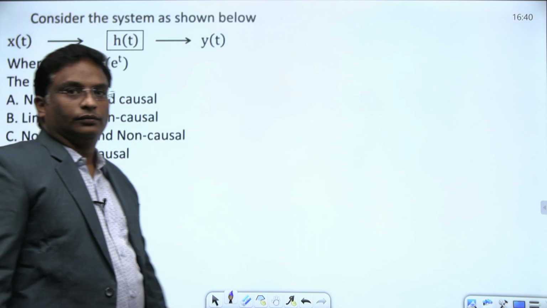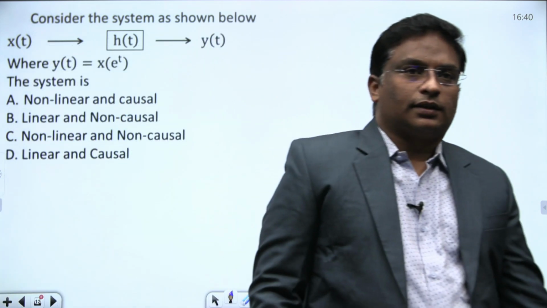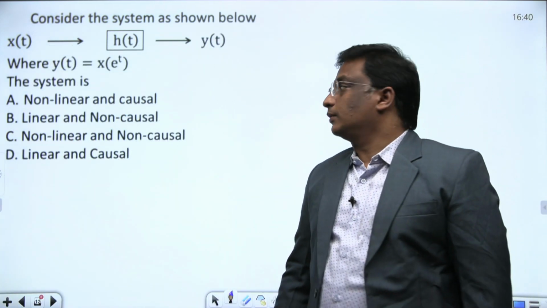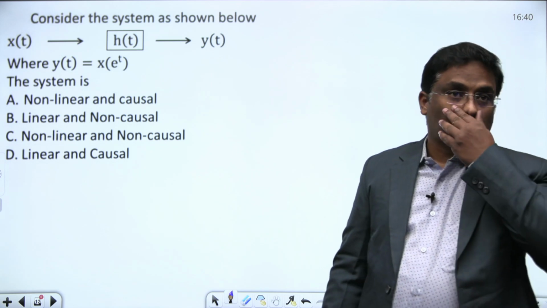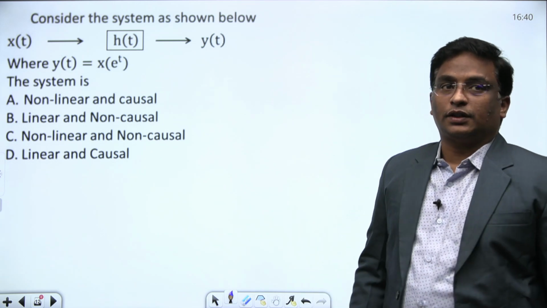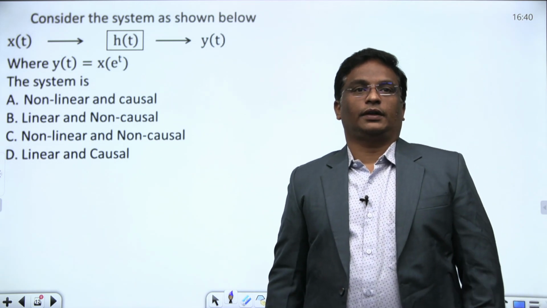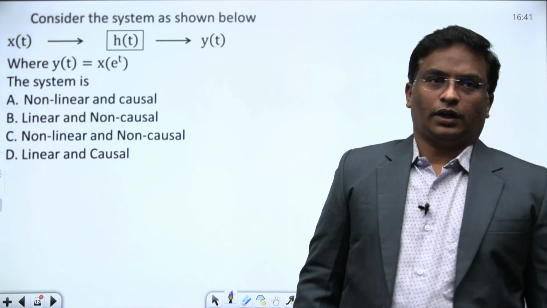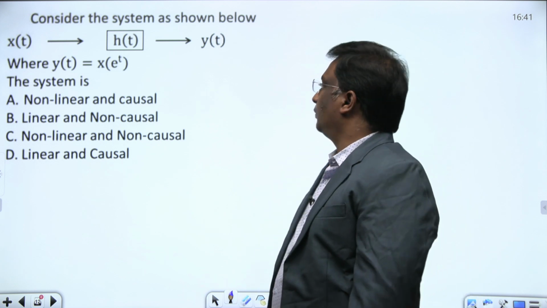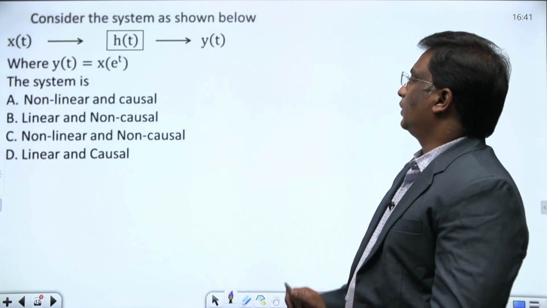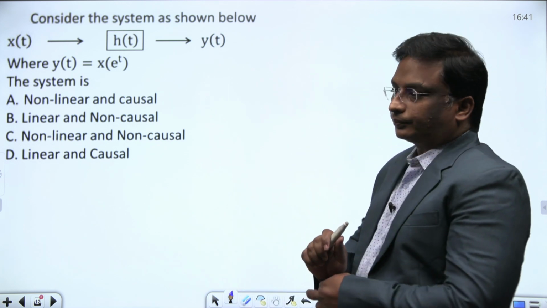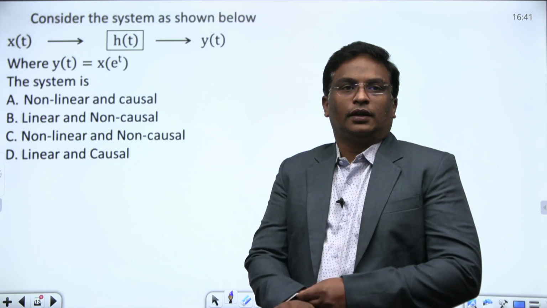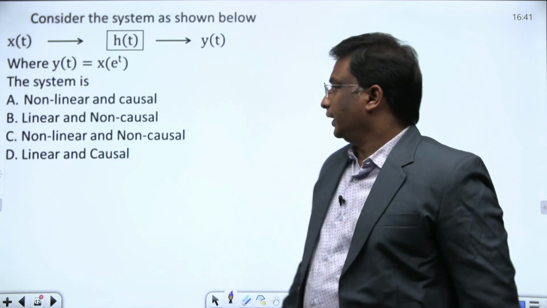Next, move on to the next question. Some system, they ask whether it is nonlinear or causal. This question belongs to signals and systems. What is the information given? Some signal input to the system is x of t, output of the system is y of t, and the system function is y of t equal to x of e power t. Then they are asking what is the system, whether linear, non-linear, or causal, non-causal.